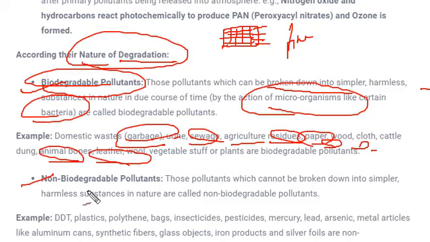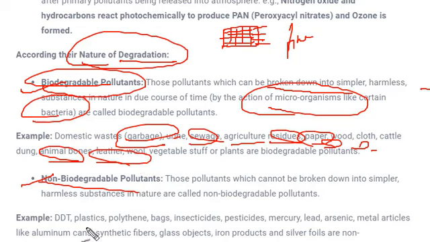Next is non-biodegradable pollutants. So this is just the opposite of biodegradable. It won't be biodegraded, or it can't be broken down into smaller, harmless particles by the action of microorganisms, and hence they are called non-biodegradable pollutants.